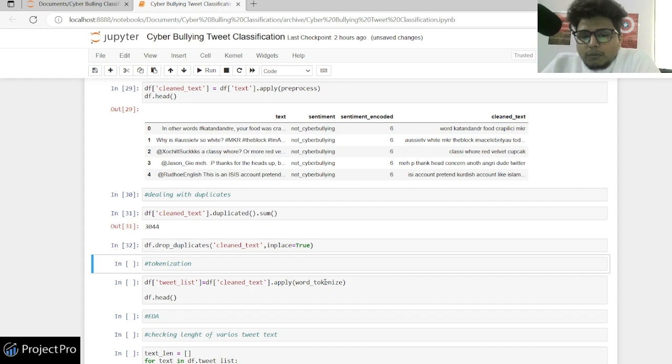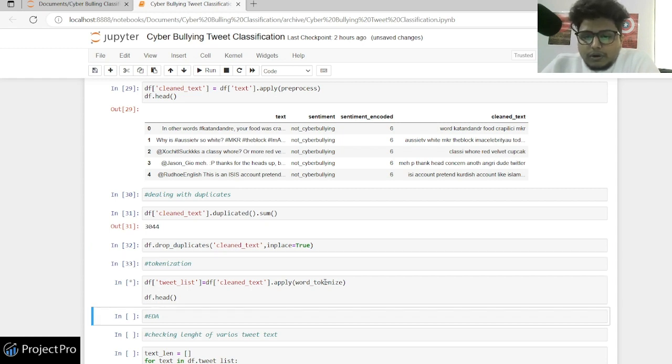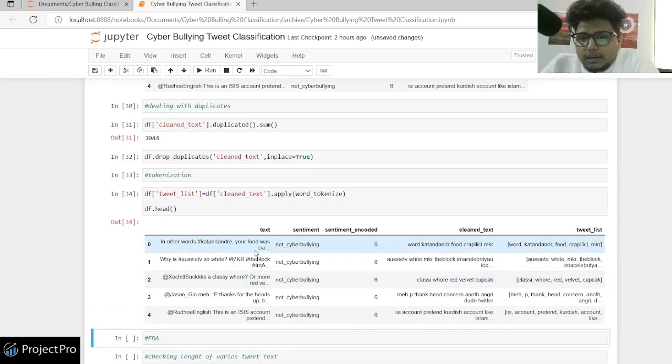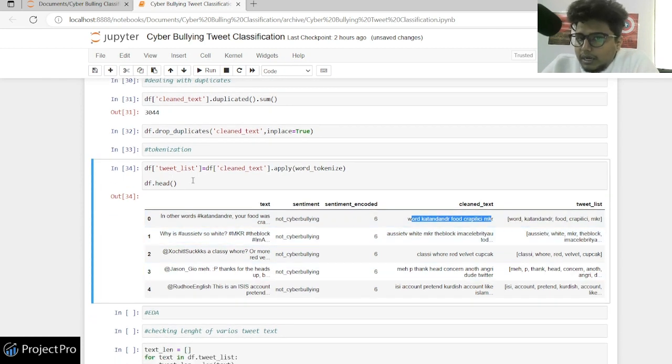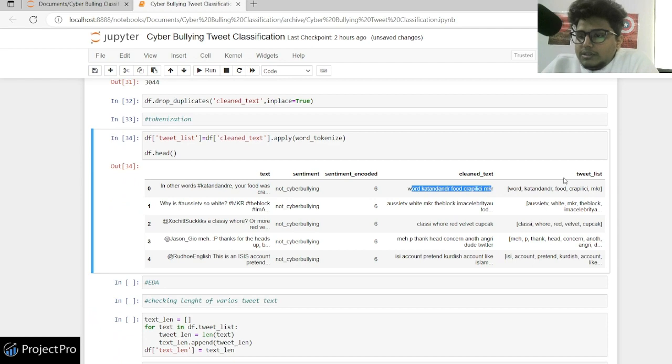So we dropped the duplicates, and later we applied word tokenize, right? Word tokenize we have imported. So what does word tokenize do? Let's see, it's a tweet list now, so each word is made into a list, right? We have just made a list till now of each word, so you can see there's a tweet list.